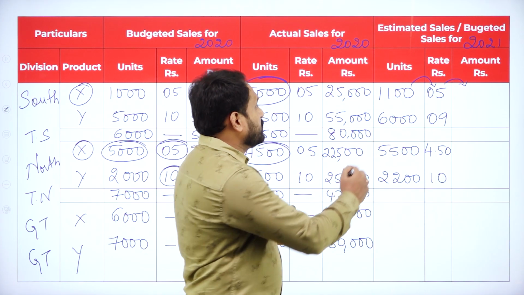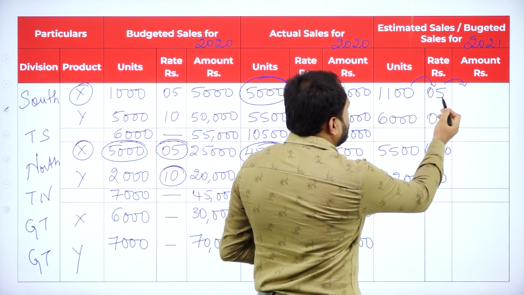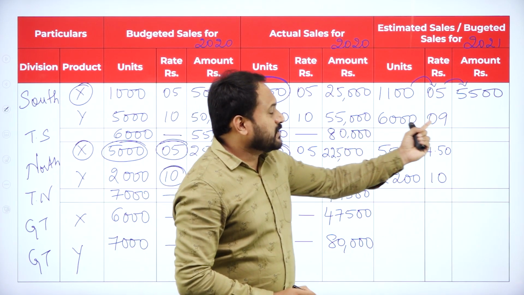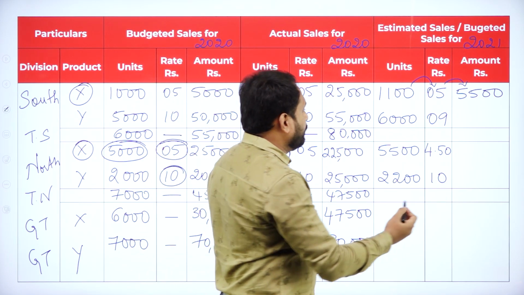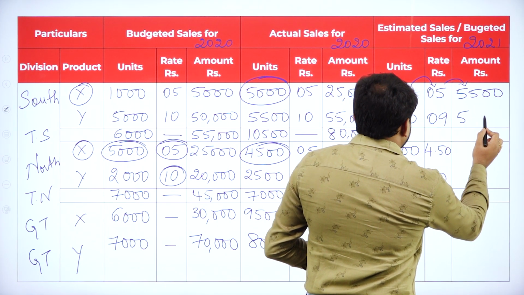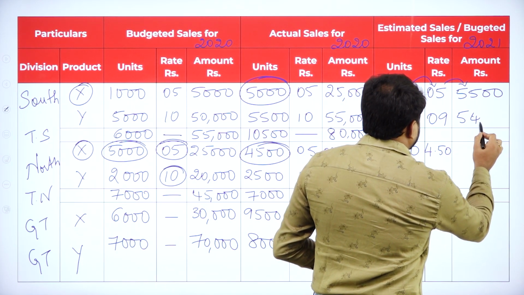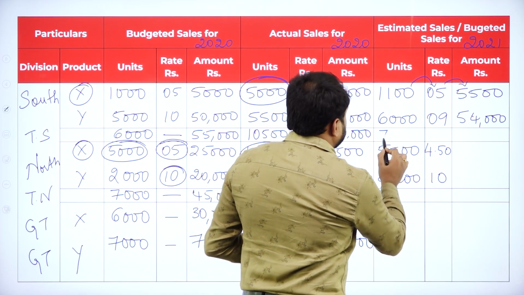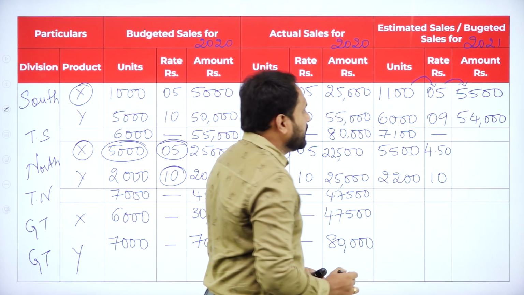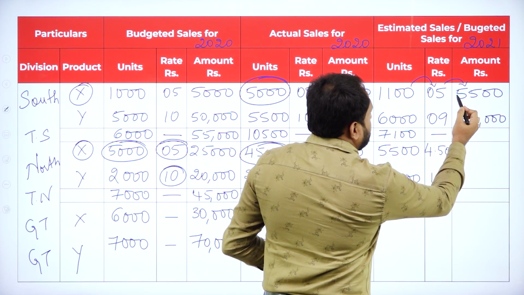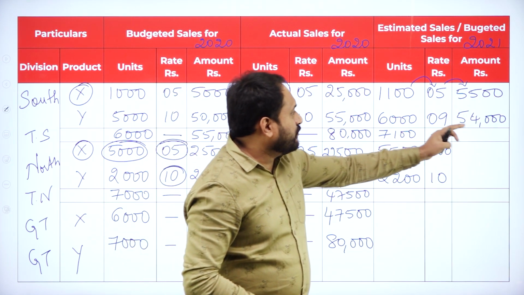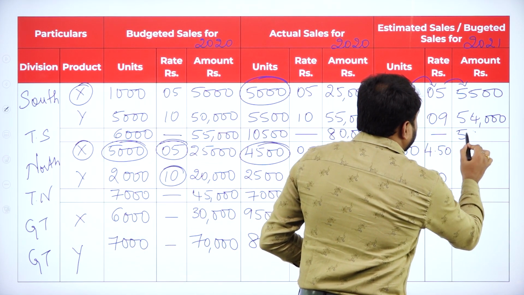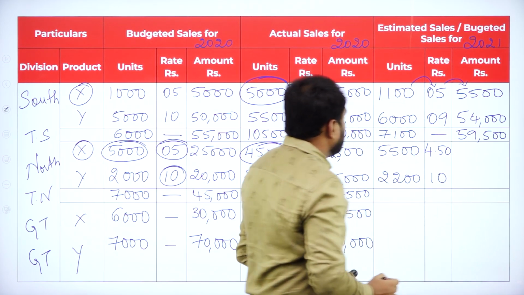So for this, what we are supposed to do is 1100 into 5. If you go with it, you will get 5500. Again 6000 into 9. 6 9s is 54. So you have 54,000. Done. So we got here 7100. This is dash here. So we have here dash, and then here 5,500 plus 54,000. If you go with it, it is 59,500. So we'll write here 59,500. Done.